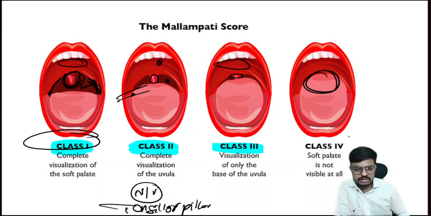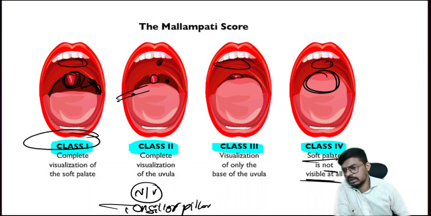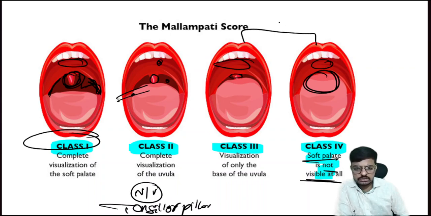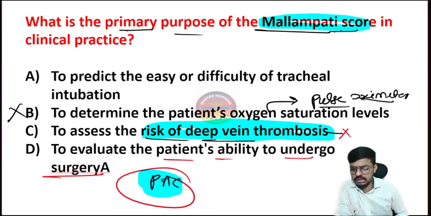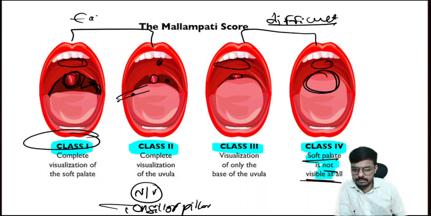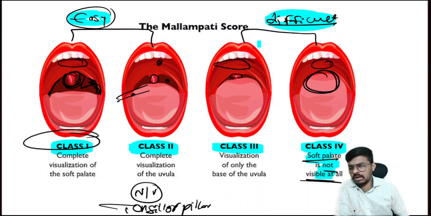So this one is grade 3, and in grade 4, bacho, only the hard palate is visible, and the soft palate is completely not visible. So grades 3 and 4 indicate difficult intubation, and grades 1 and 2 indicate easy intubation. Okay, this is how we have to check the Mallampati score.